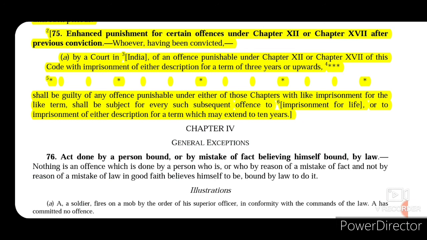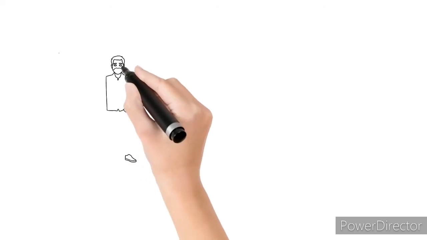So basically it talks about habitual offenders, and it provides enhanced punishment for persons who committed certain offences for more than once. So that's all in this video.